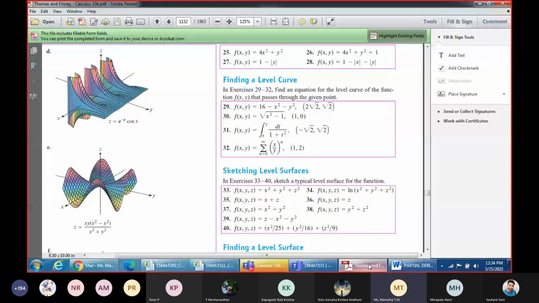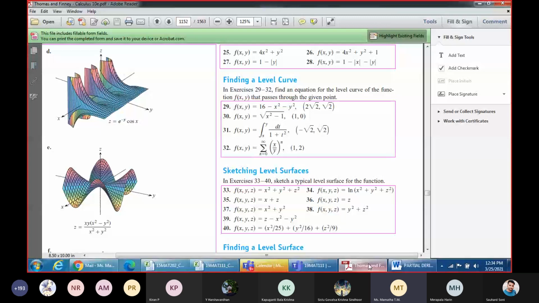So now what will be f of x comma y value? Pi by 2. Yes, ma'am. Pi by 2. So f of x comma y value is equal to pi by 2. Okay. So what kind of a curve they will represent? It may not be very easy.